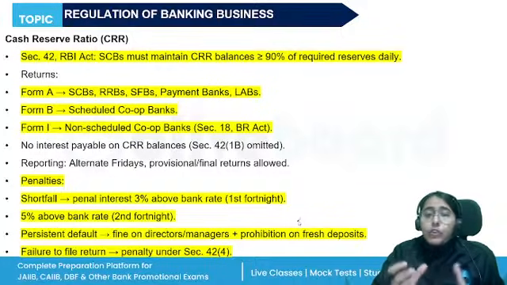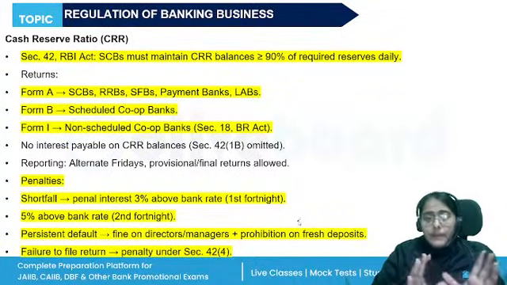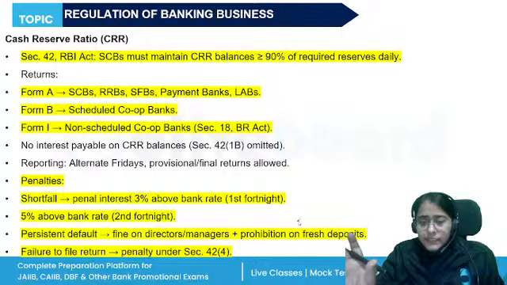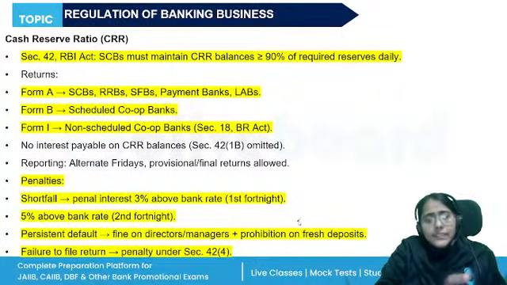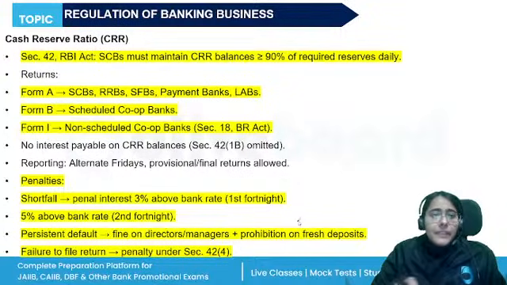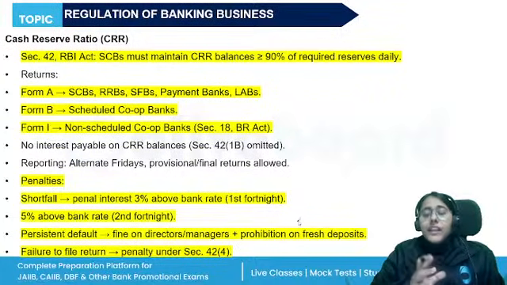Okay, how do we determine the CRR? It is determined by RBI as per the ceiling or the floor rate, right? Average daily balance means the average of the balances held at the close of business of each day. Okay, so that is the meaning of CRR. Then the maintenance of CRR also has to be reported to RBI.